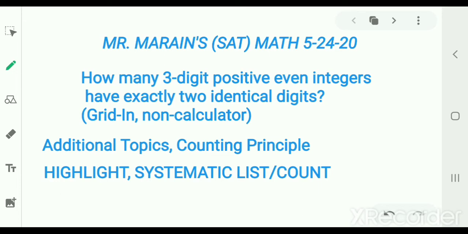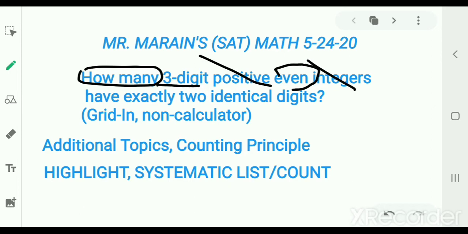So how many three-digit? Well, how many, of course, is about counting. Three-digit, that's easy enough to understand. Positive, we're only going to be thinking about positive integers, positive whole numbers. Even, you get the feeling that might be an important word? Exactly two identical digits. And the question mark's appropriate because what does that mean?